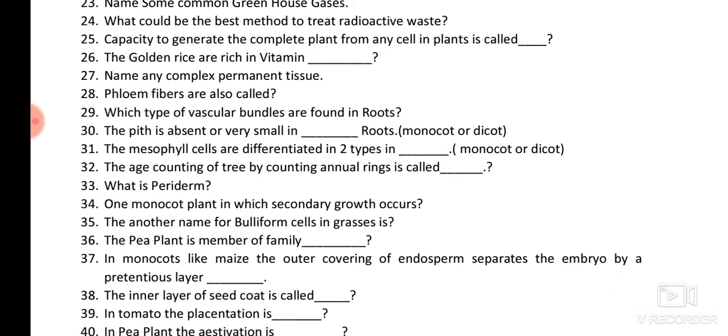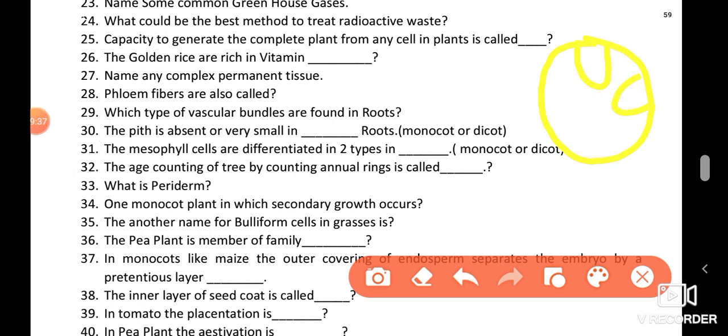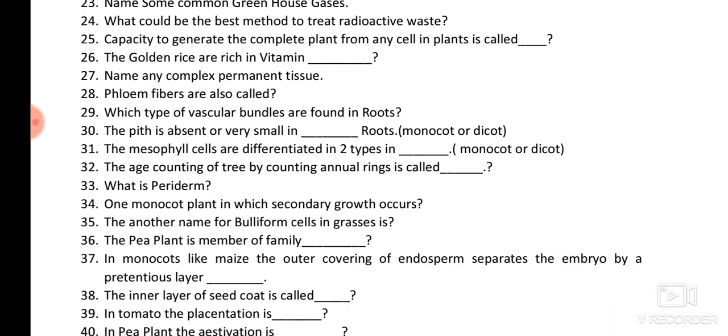Okay, 29th, which type of vascular bundles are found in the roots? So roots have radial vascular bundles. Xylem and phloem are not together or joint, they are present on different radii, that's why they are called radial. Let me draw that. Suppose this is xylem, this is phloem, this is xylem, this is phloem. So they are arranged radially, one by one, side by side. Okay, that's why it is called radial vascular bundles.